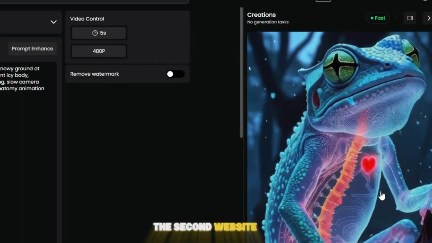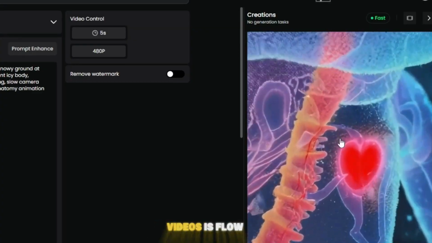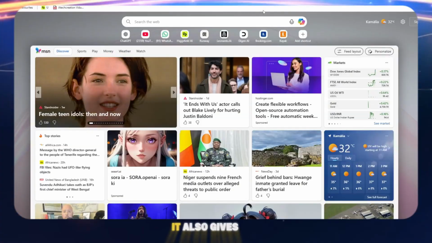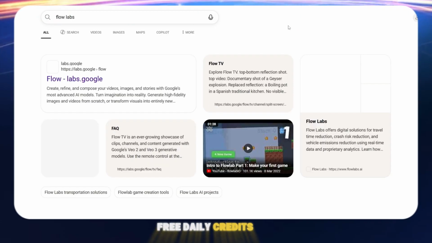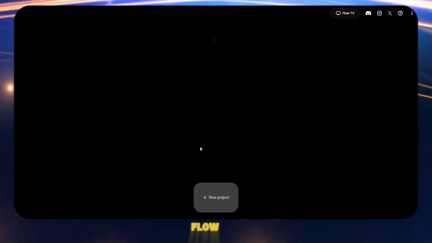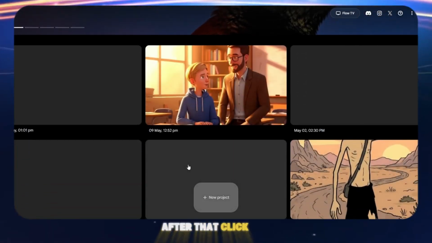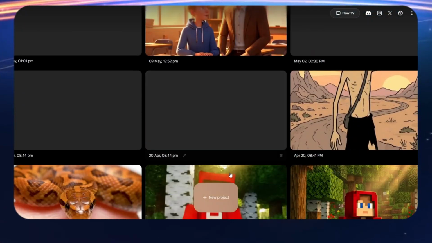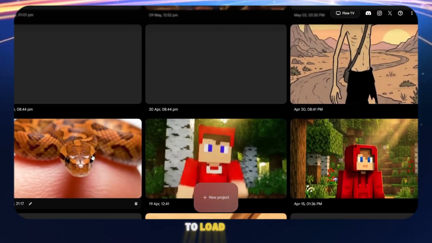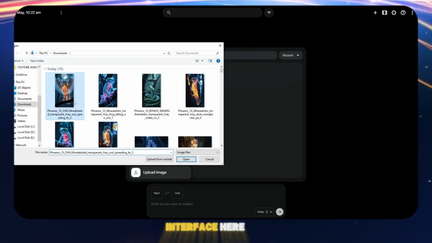The second website that I use daily for creating AI videos is Flow Labs. It also gives free daily credits. Just search for Flow Labs on Google, open the first website, and click on Create with Flow. After that, click on New Project. It only takes a few seconds to load, and then you'll see the main interface.